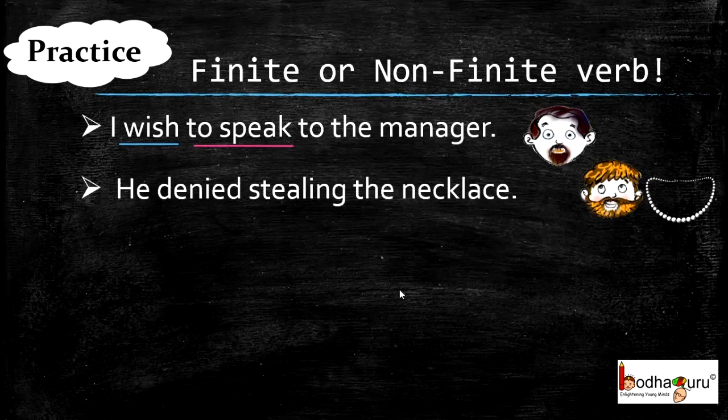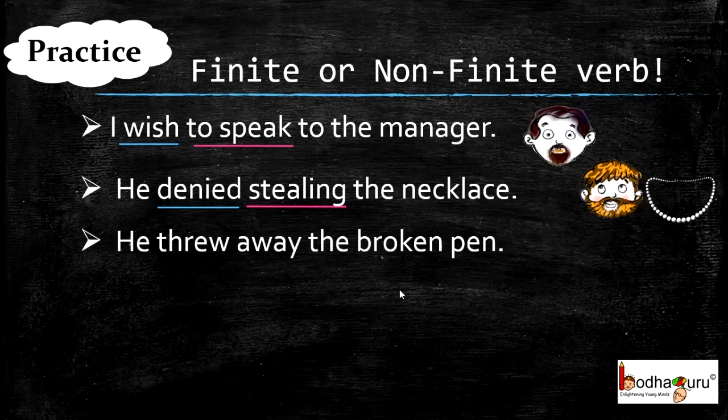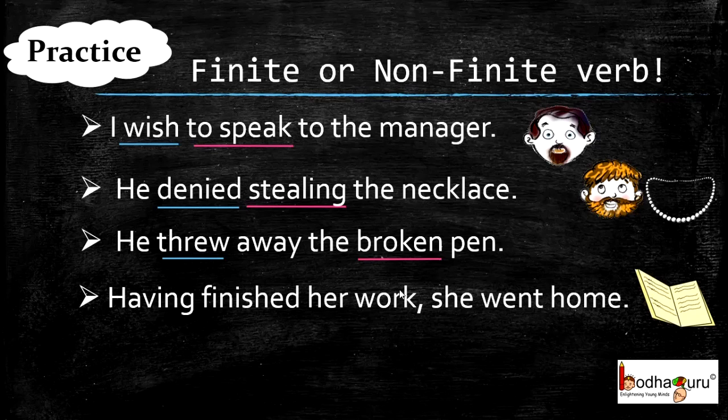He denied stealing the necklace. Here, what is the main verb? It is denied. And stealing is the ing form of the verb which is acting as a noun, the name of activity. He threw away the broken pen. Here, threw is the main verb and broken is the verb form which is acting as an adjective describing the pen.